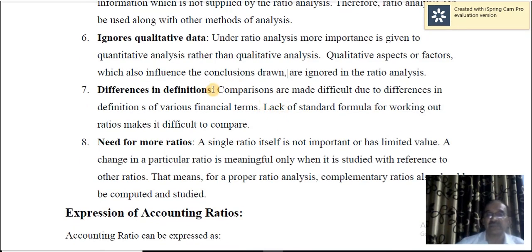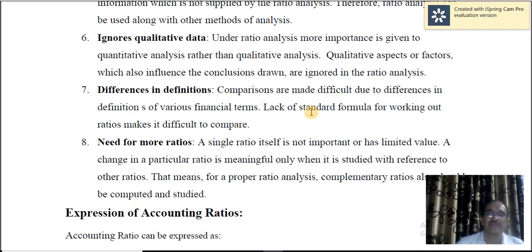Differences in definition. Comparison is made difficult due to difference in definitions of various financial terms. Lack of standard formula for working out ratios makes it difficult to compare. Let me give an example. Quick ratio. Some authors use the formula for calculating quick ratio as quick assets divided by quick liabilities, whereas some authors follow quick assets divided by current liabilities.